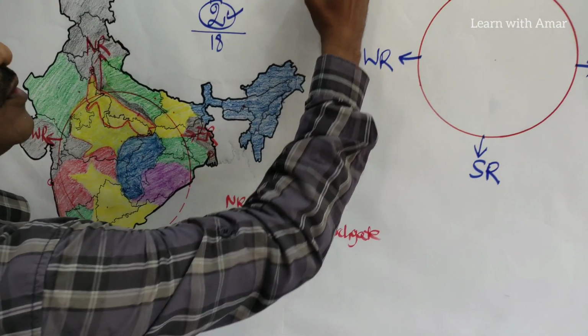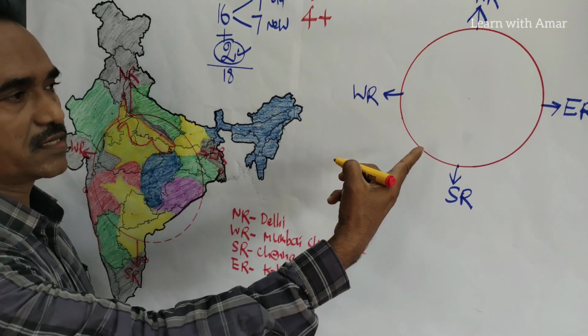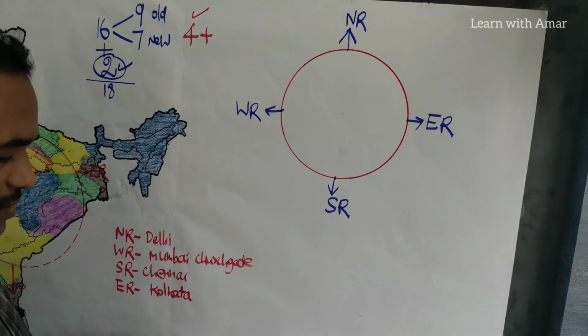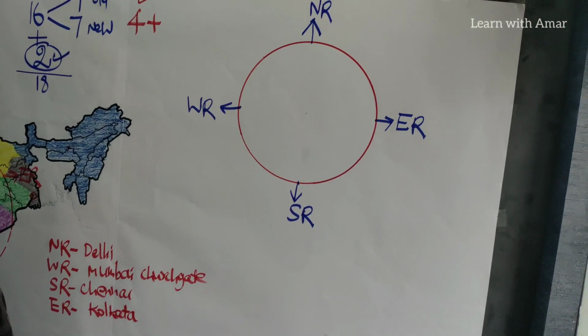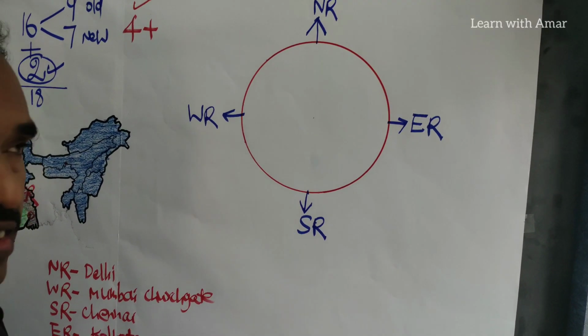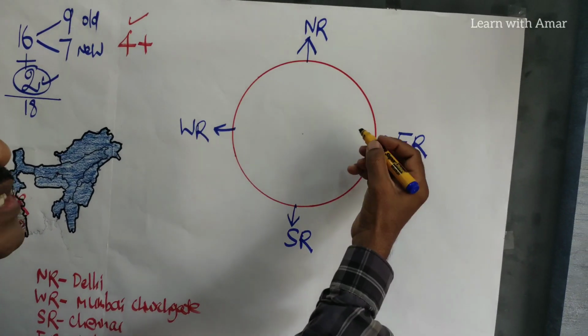We have completed four. Now let's go on to this activity again. What are the primary directions? What are the subdirections?